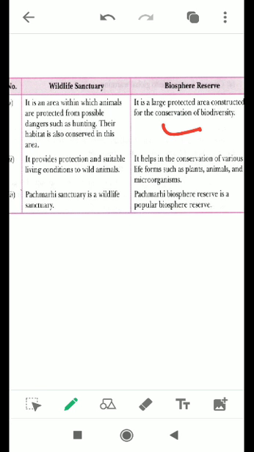It provides protection and suitable living conditions to wild animals. It helps in the conservation of various life forms such as plants, animals, and microorganisms. Panchmarhi Sanctuary is a wildlife sanctuary. Panchmarhi Biosphere Reserve is a popular biosphere reserve.